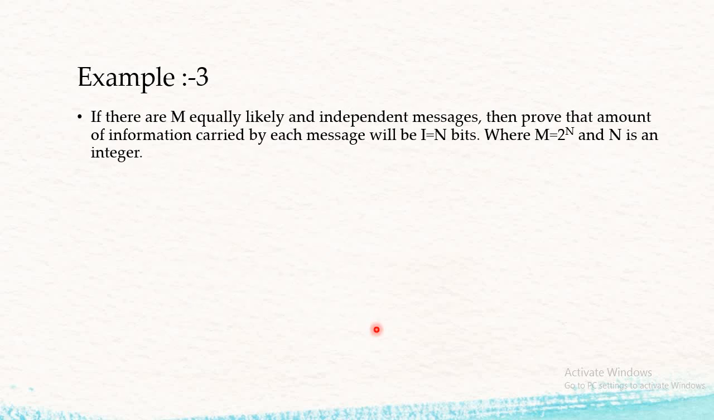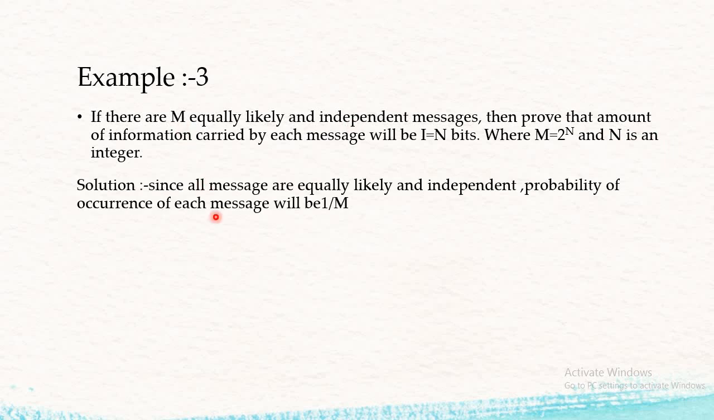Example 3. If there are m equally likely and independent messages, then prove that the amount of information carried by each message will be I equal to n bits, where m is equal to 2 raised to n and n is an integer. Since all messages are equally likely and independent, the probability of occurrence of each message will be 1 by m. So we have m messages which are equally likely, therefore the probability of occurrence of each message comes out to be 1 by m.